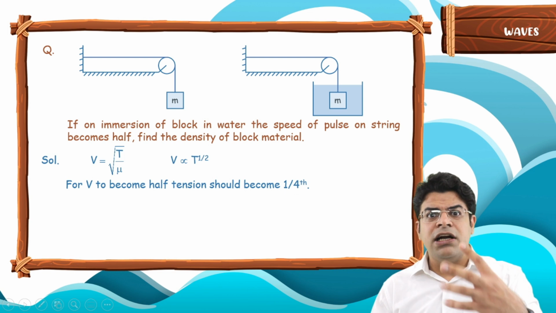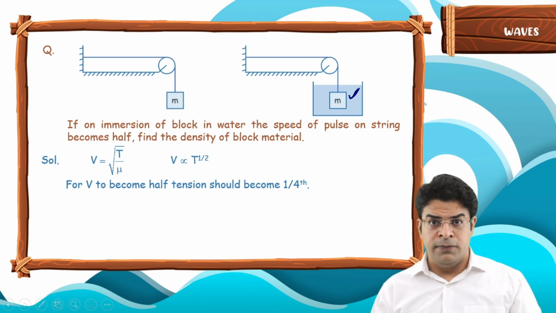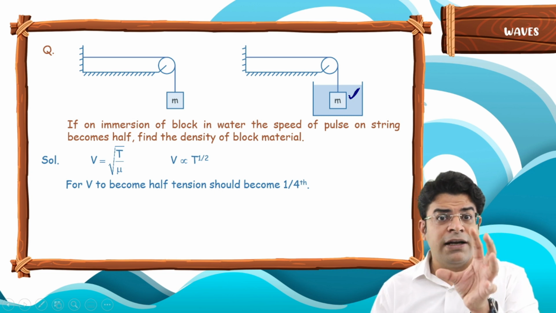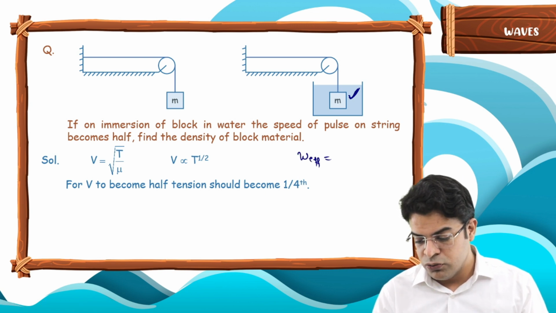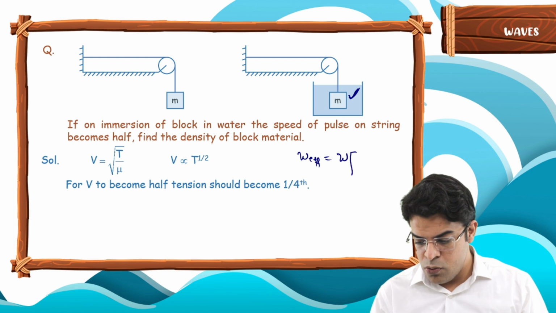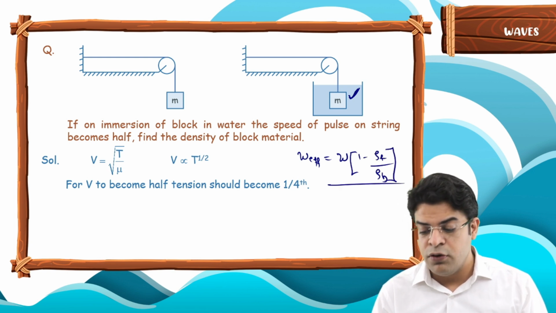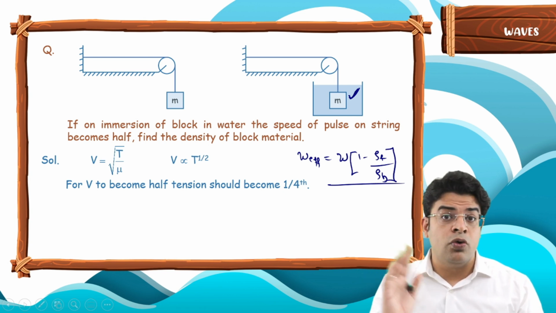For the tension to become 1/4, the effective weight of this block should become 1/4. Now, what is the effective weight of a block suspended inside a fluid? We know that the effective weight equals the actual weight into 1 minus the density of fluid upon the density of body. We have learned this in fluids, right? Physics is one big continuum. You need to know everything to score marks.